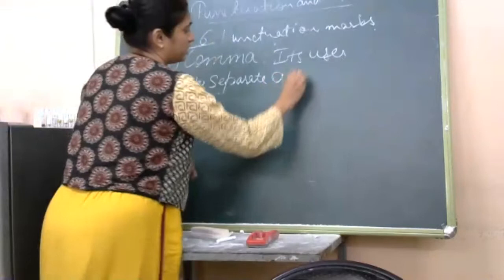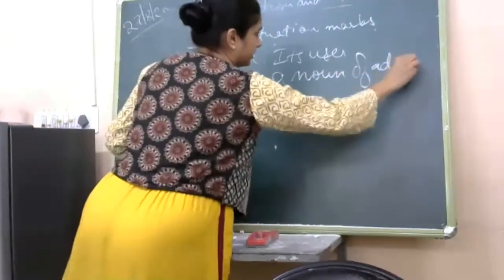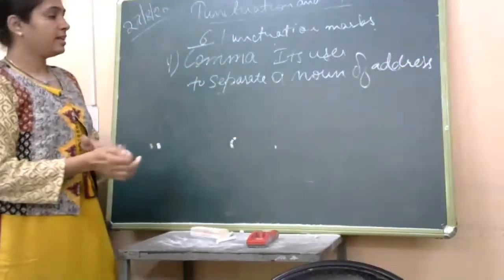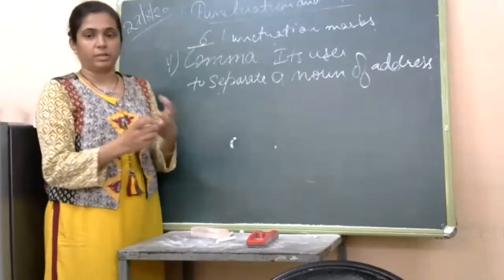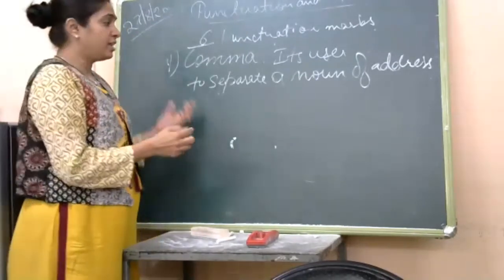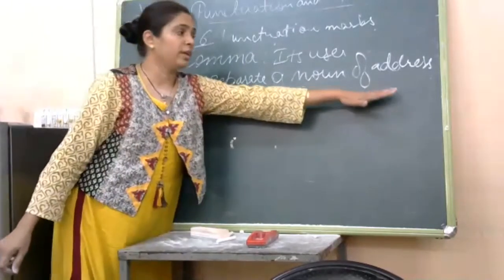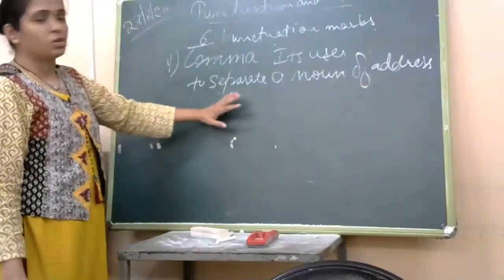That is, whenever we write a sentence and in this sentence we write a noun, that is a name of a person, place, animal, or a thing, and we use that noun to address someone, then we use a comma.